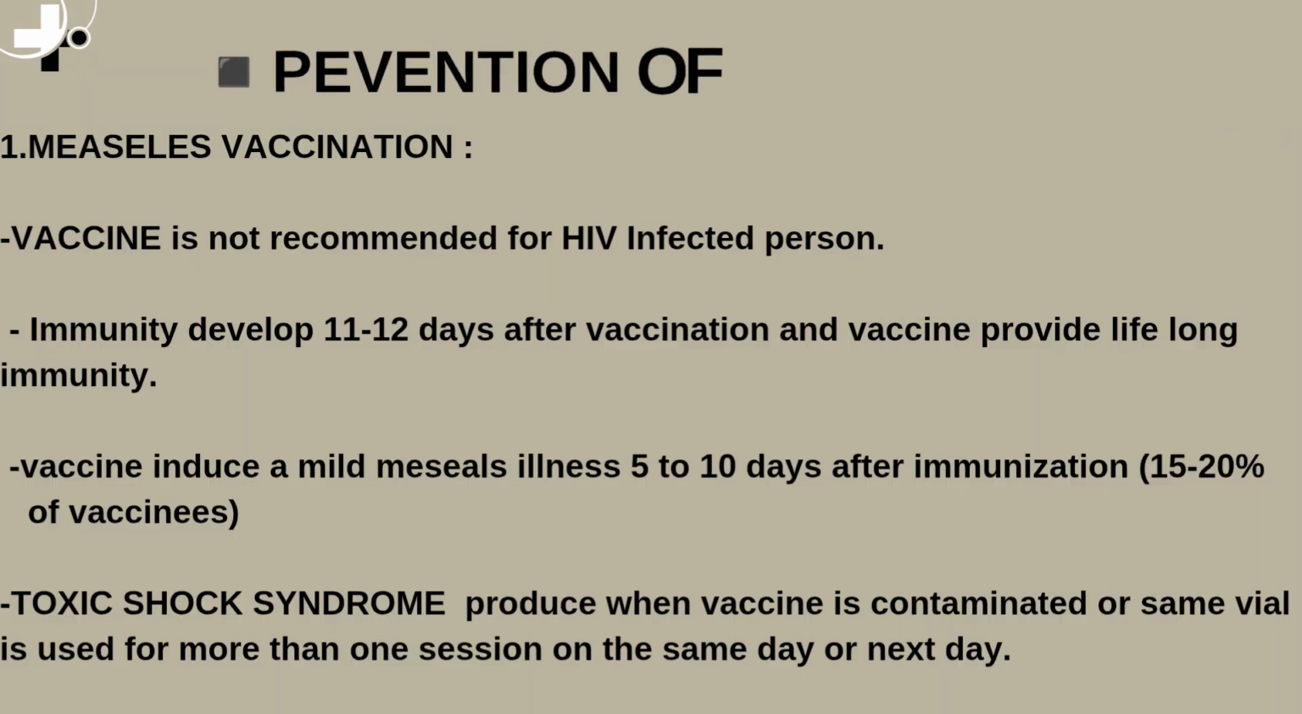Vaccine is not recommended for HIV-infected persons. Immunity develops 11 to 12 days after vaccination, and vaccine provides lifelong immunity. Vaccine induces a mild measles illness 5 to 10 days after immunization in 15 to 20% of vaccinees. Toxic shock syndrome is produced when vaccine is contaminated or the same vial is used for more than one session on the same day or next day.